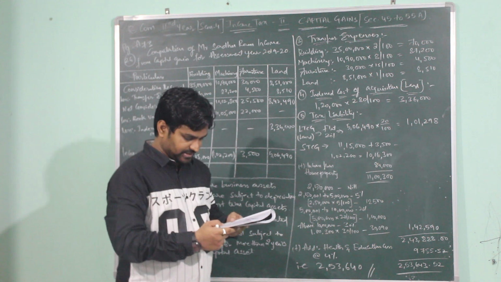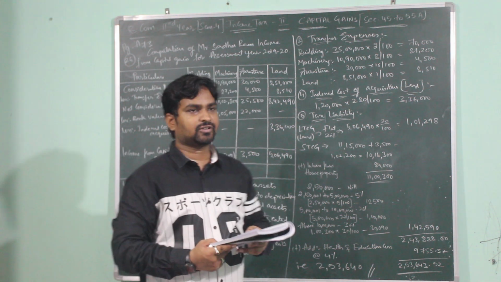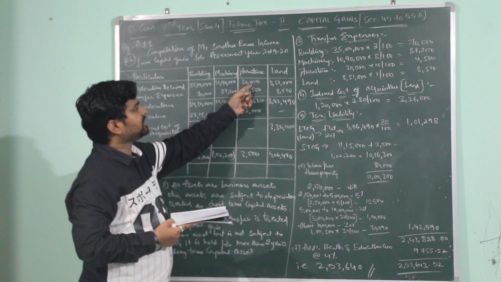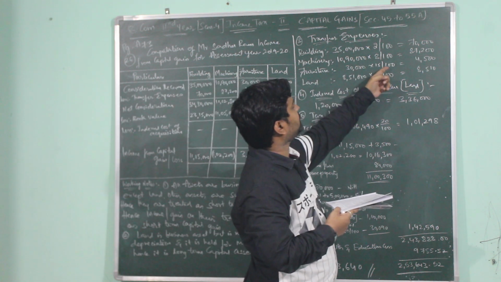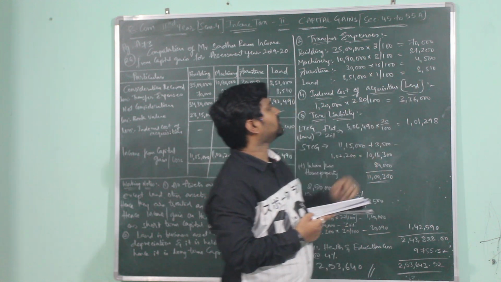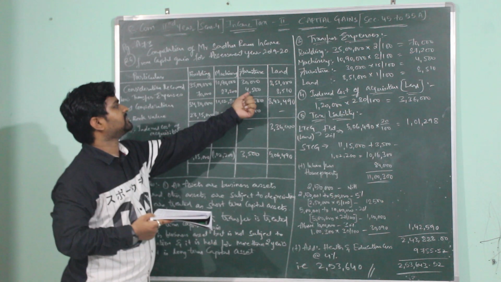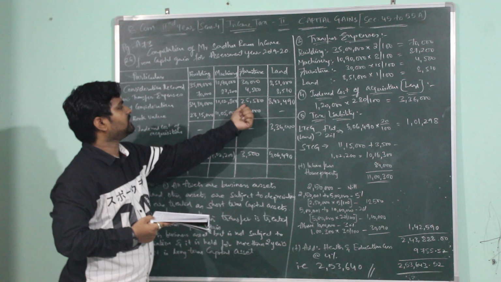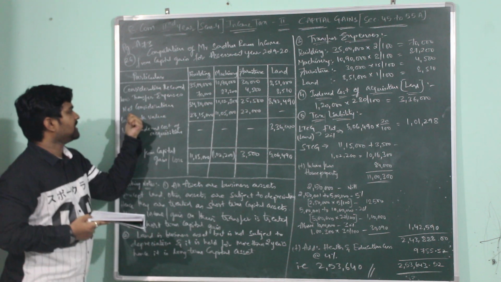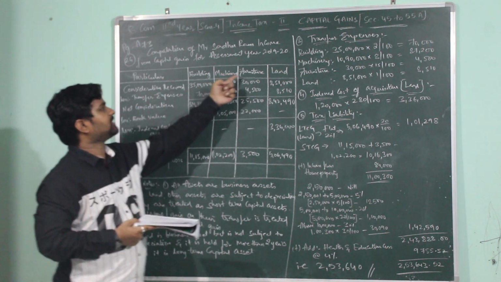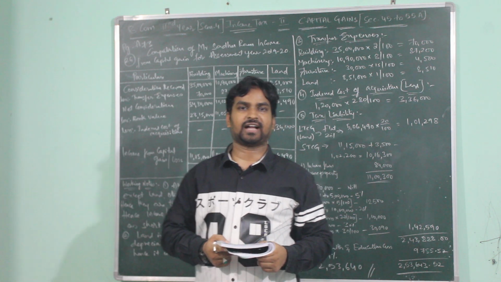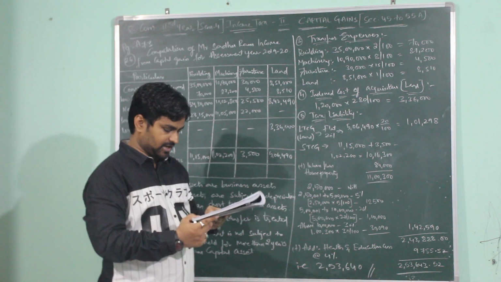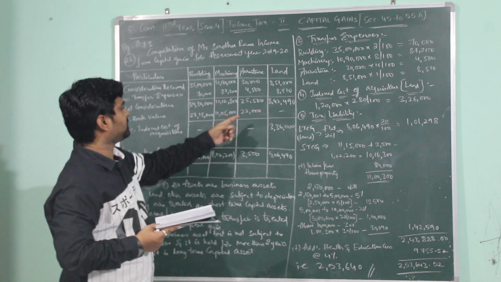Next, coming to furniture. The furniture is sold for rupees 30,000. तो कंसिडरेशन रिसीव फर्नीचर का क्या है 30,000 है, एंड इट्स सेलिंग एक्सपेंसेस इज 15%. 30,000 into 15 by 100 which works out to be 4,500. This 4,500 will be subtracted from 30,000 and the value is 25,500 which is called as net consideration. As furniture is also a business asset and is subject to depreciation, यहाँ भी हम net consideration में से क्या करेंगे, book value subtract करेंगे जो 22,000 क्वेश्चन में स्पेसिफाई करा हुआ है.